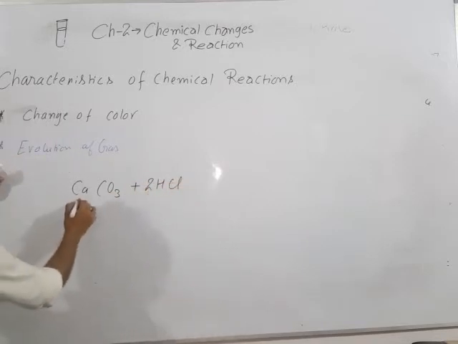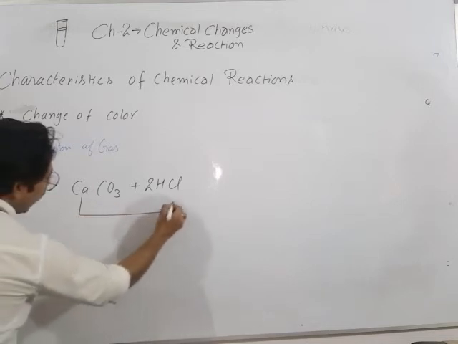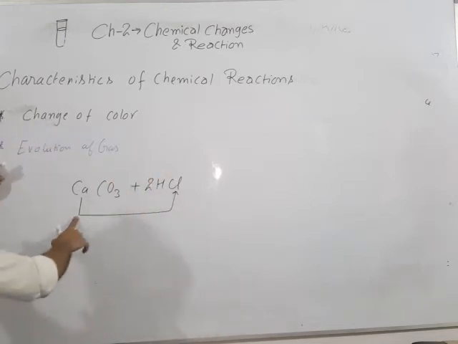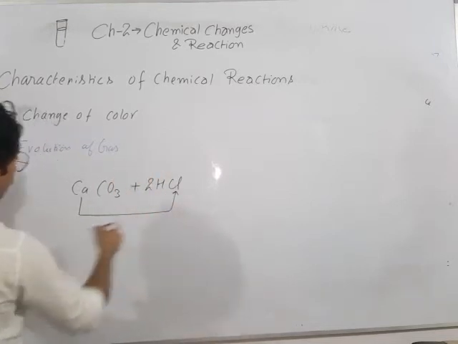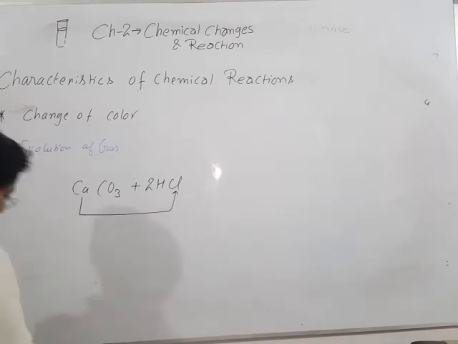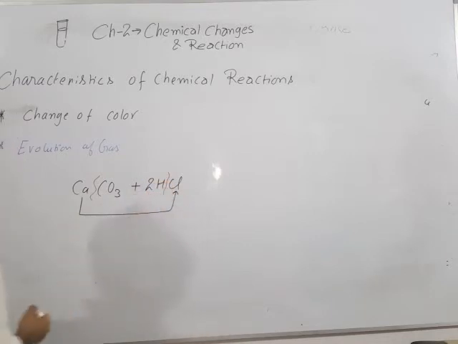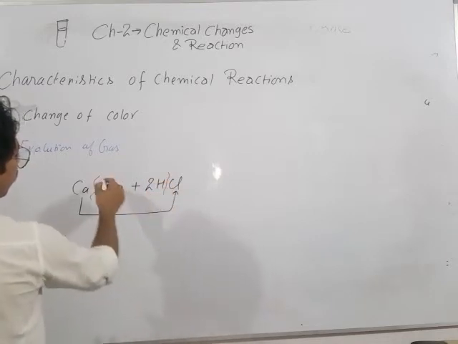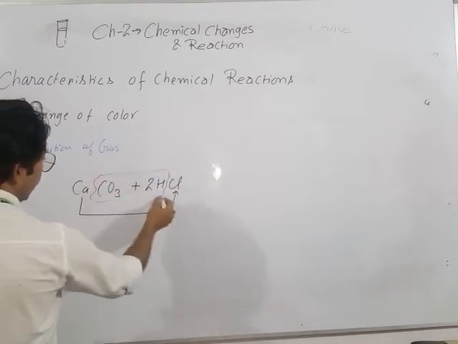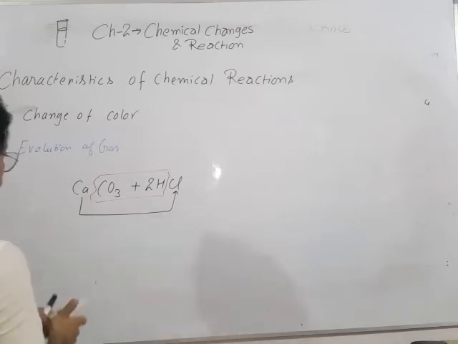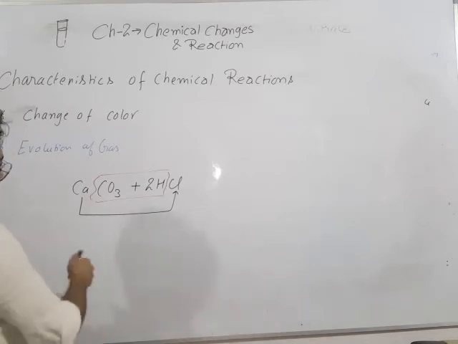So here you can see that calcium reacts with chlorine, and here hydrogen reacts with carbonate.